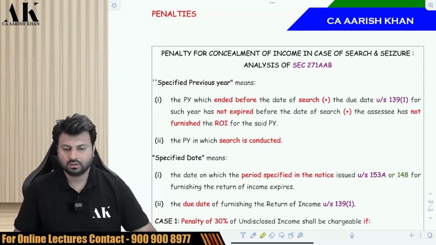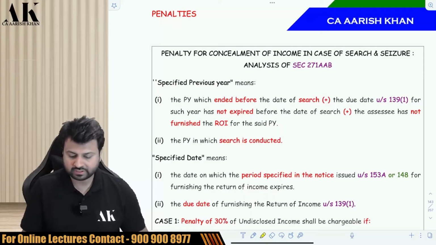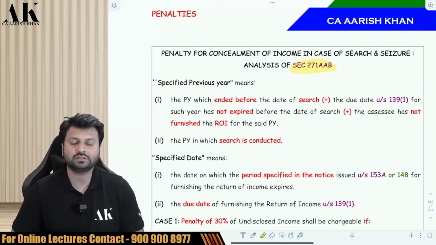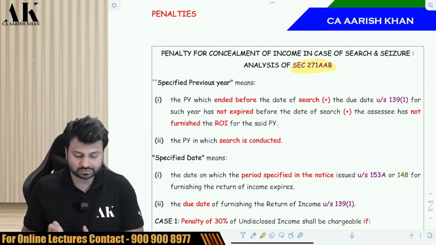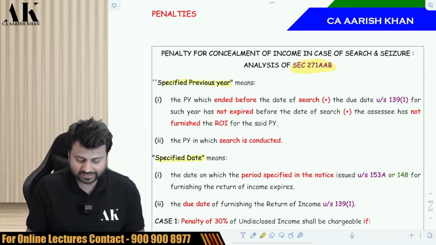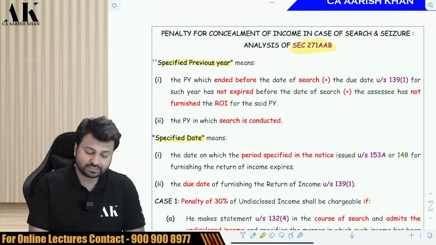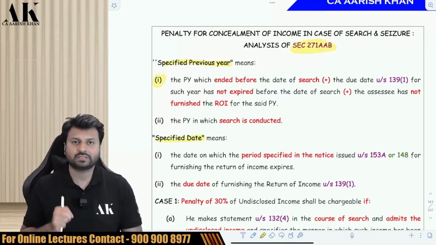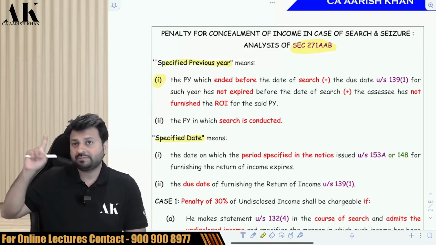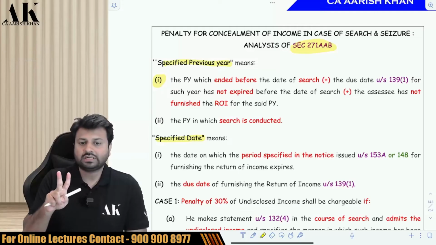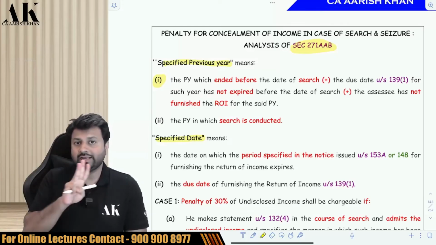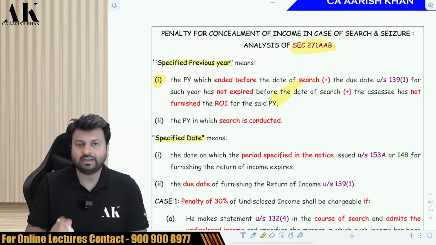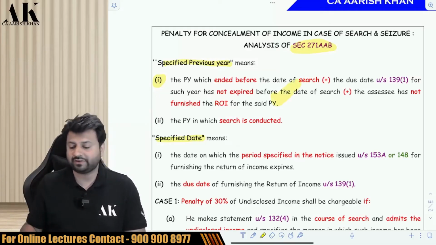Okay. So let's talk about this next provision, which is the special penalty provision for search and seizure cases. Now in this provision, you need to first of all understand two very important terms. One is specified previous year and second is specified date. In specified previous year, there are 2 points. There are 2 specified previous years which can be possible. First, a year which is prior to the year of search, for which the due date of filing of return under 139 has not expired and you have also not filed the return of income. If these 3 conditions are fulfilled, then the last year can be considered as specified previous year.